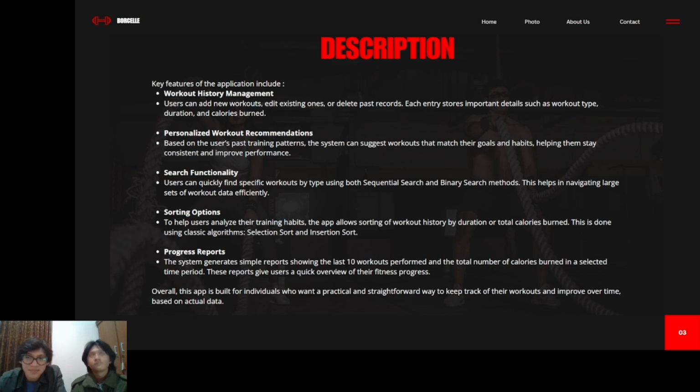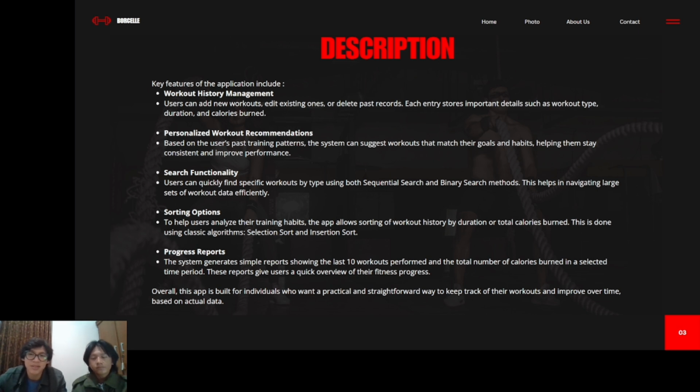The third one is search functionality. Users can quickly find specific workouts by type using both sequential search and binary search methods. This helps in navigating large sets of workout data efficiently. Fourth is the sorting option. To help users analyze their training habits, the app allows sorting of workout history by duration or total calories burned. This is done using classic algorithms, selection sort and insertion sort.